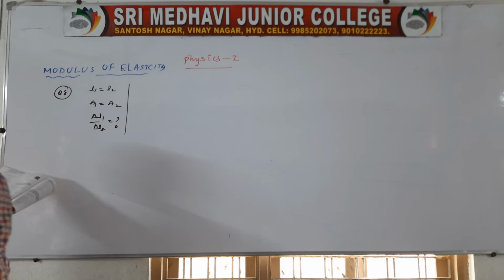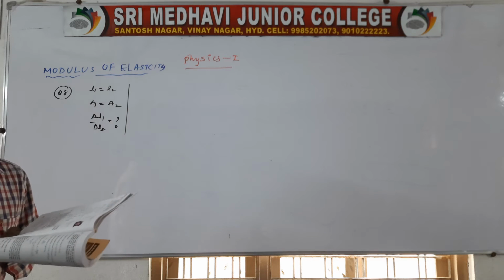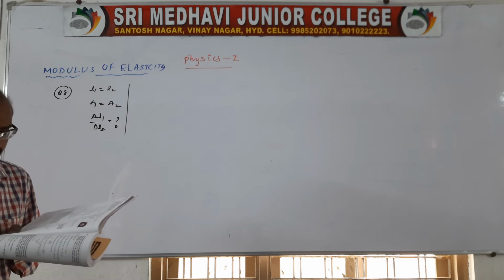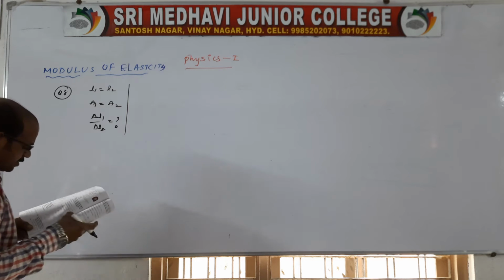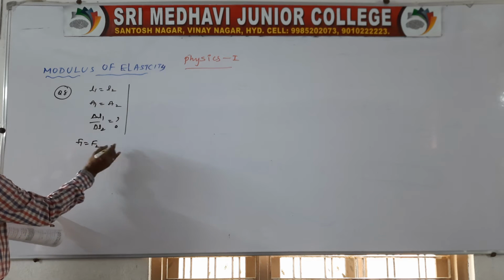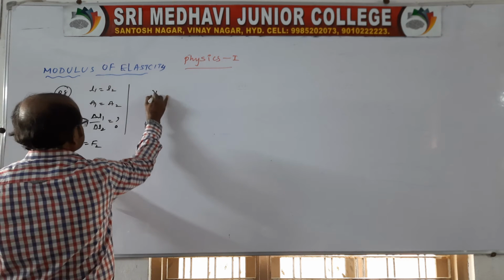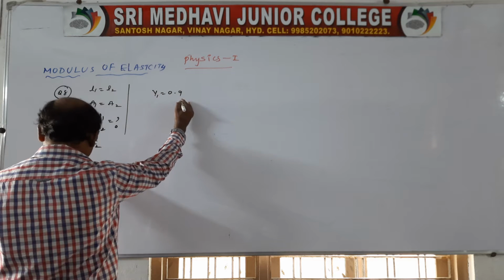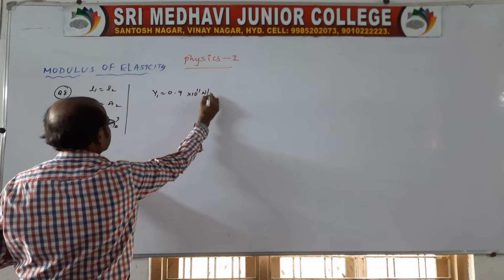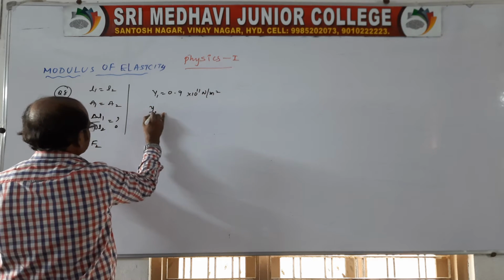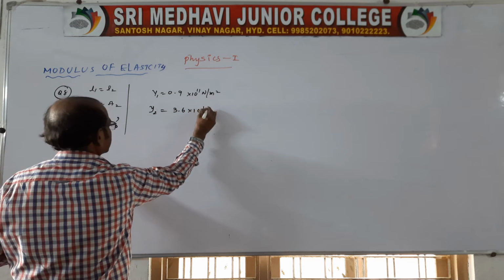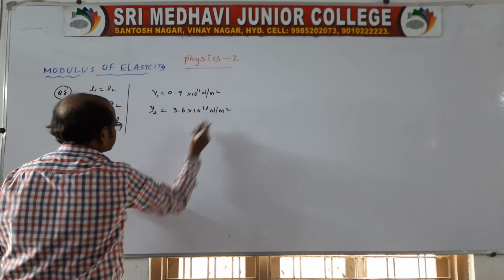But in the question it is very clear that the materials are different. That means the Young's moduli are different. The forces applied are also the same, that is F1 is equal to F2. The Young's modulus Y1 is given as 0.9 into 10 power 11 Newton per meter square. Y2 is given as 3.6 into 10 power 11 Newton per meter square.